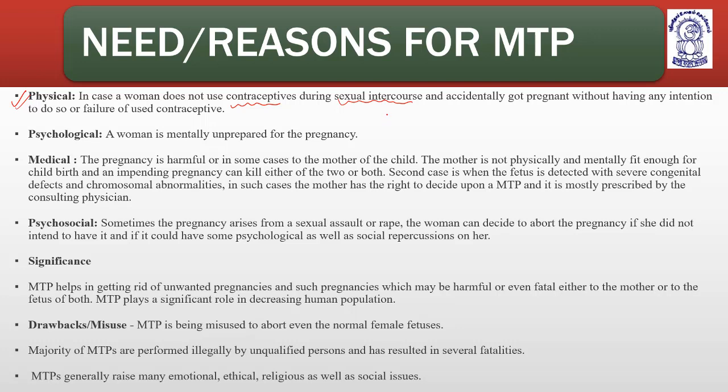Or there is failure of contraceptives. If she is on contraceptives, it might be a failure of the contraceptive, and if she is not taking contraceptives, her pregnancy might be against her will.